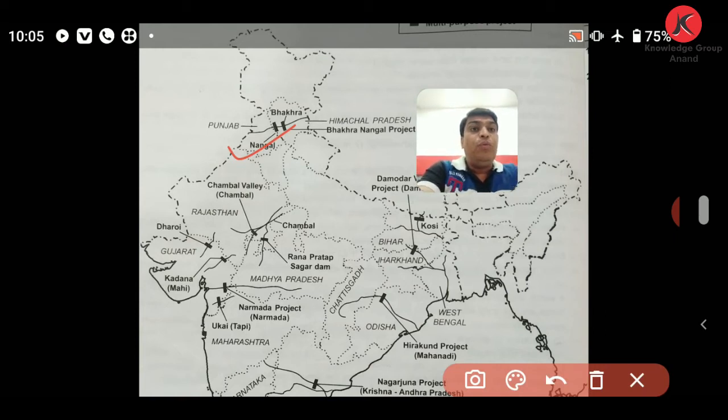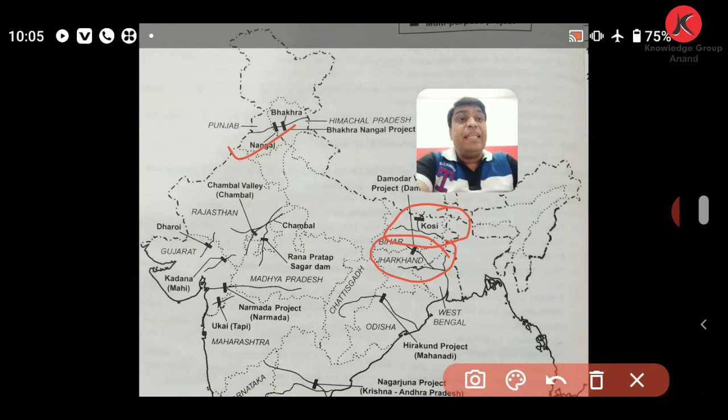Then here you can see the Kosi multipurpose project on river Kosi. The beneficiary state is Bihar. Then, another one, you can see the Damodar Valley multipurpose project on river Damodar. The beneficiary states are Jharkhand and West Bengal, which have the benefit of this multipurpose project.